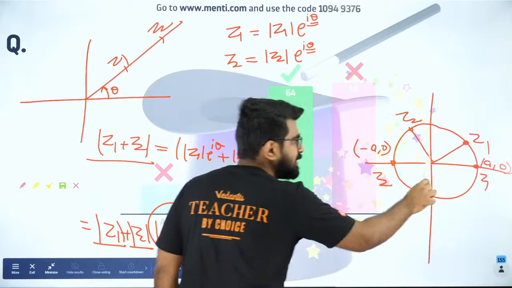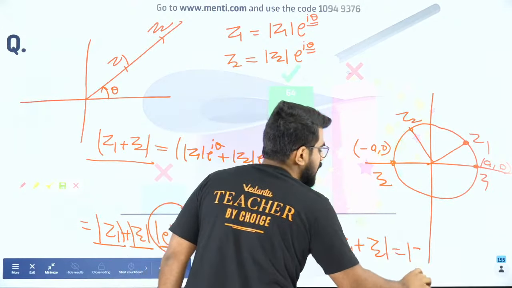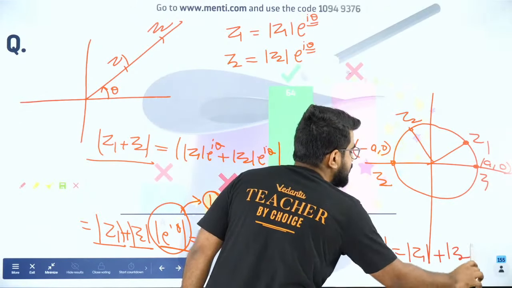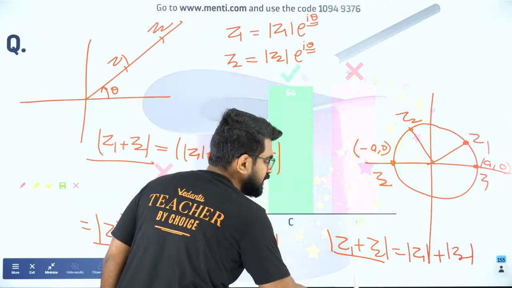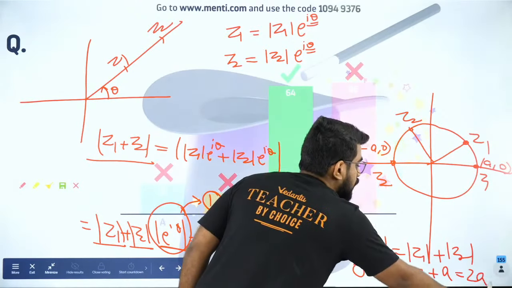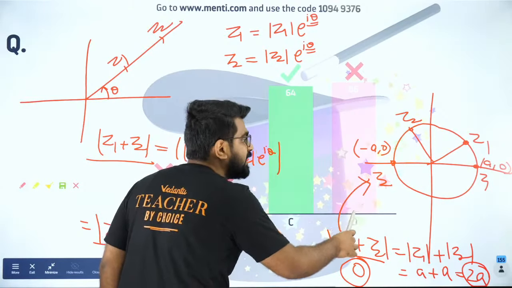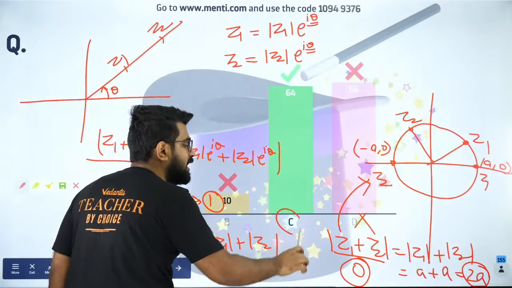Now both their moduli are the same. Can I say mod of Z1 plus Z2 is equal to mod Z1 plus mod Z2? Absolutely not, because mod Z1 plus Z2 is 0, whereas this is a plus a, which is 2a. They are not equal. So my interpretation that option D is correct is absolutely wrong. So C is the only correct option.